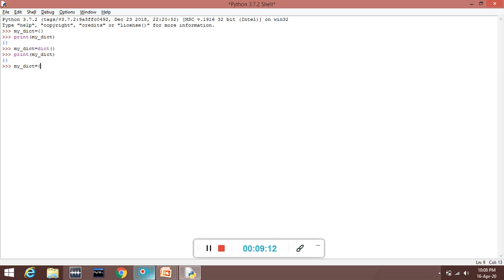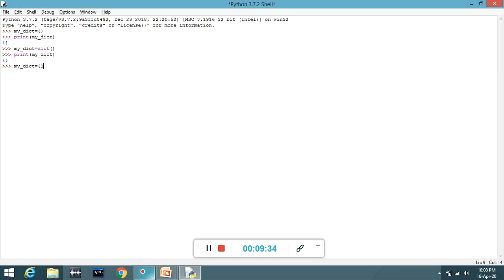Roll number will be your key and name will be your value. So how will you create it? If you are writing a numeric value, you will not write it in double quotation marks. You all know this, right? And if you are writing a string, you will write it in double quotation marks. Here I am writing an integer value, so I will not put double quotation marks. I can write it directly.